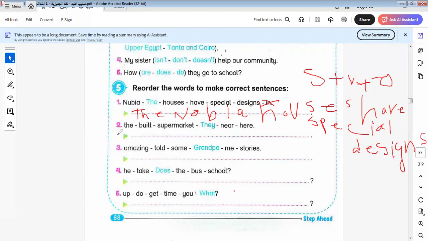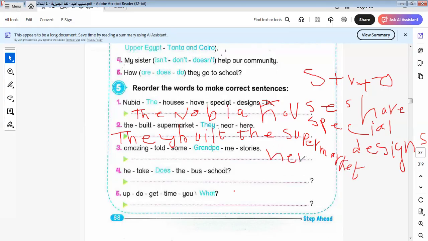The next one will be: They built the supermarket here. They built the supermarket. Okay, I will put a full stop at the end of the sentence. Let's do another one.